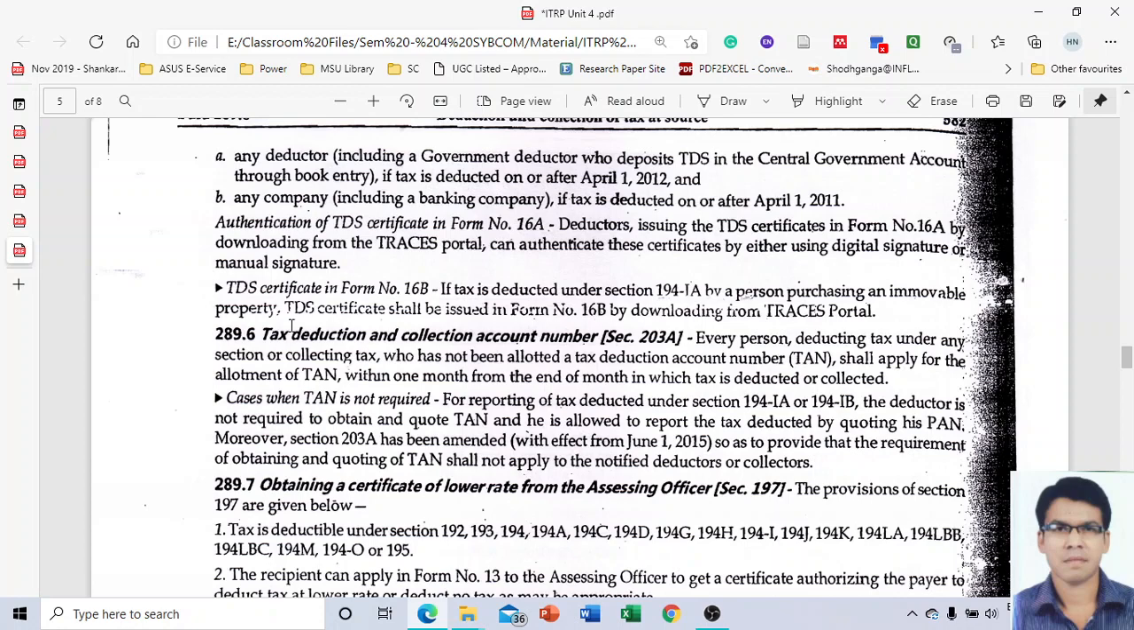The next para is in respect of how the lower rate is determined. Friends, in order to determine the lower rate of TDS, the assessing officer has to also